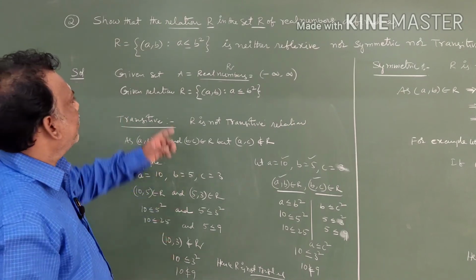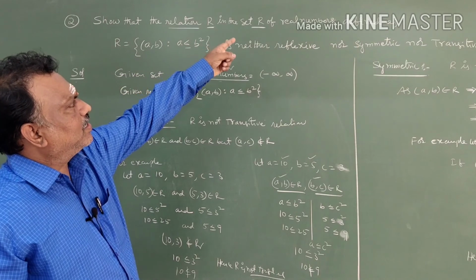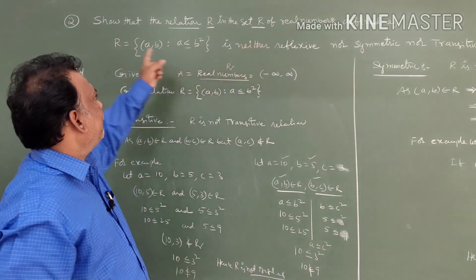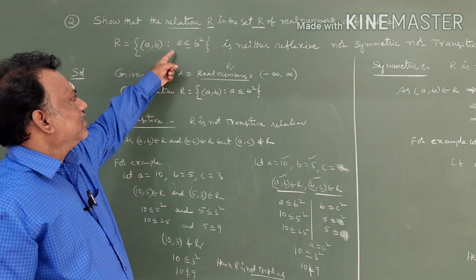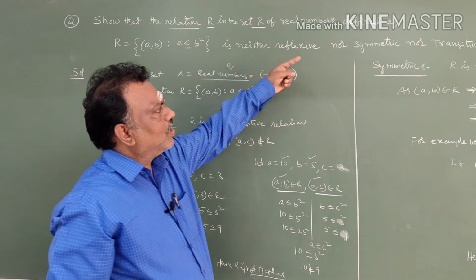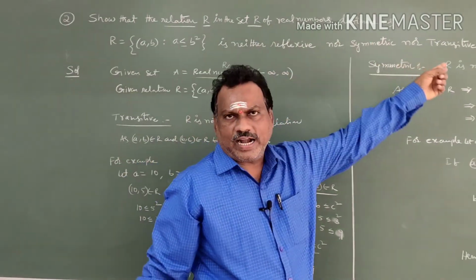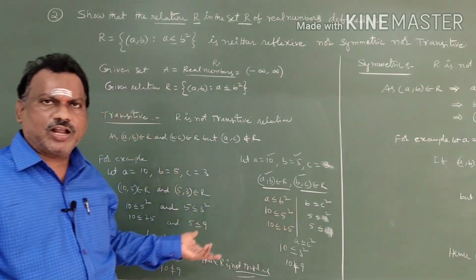That is only what we are going to prove. Check here: show that the relation R in the set of real numbers, defined as R equal to the set of ordered pairs (A,B) such that A is less than or equal to B square, is neither reflexive nor symmetric nor transitive. Yes, it is neither reflexive nor symmetric nor transitive.